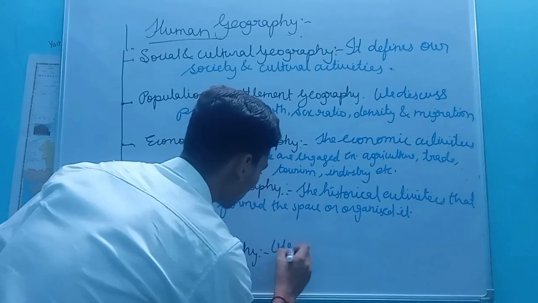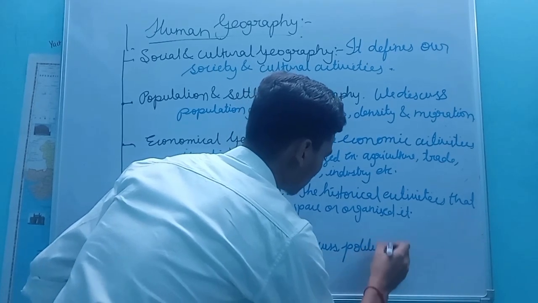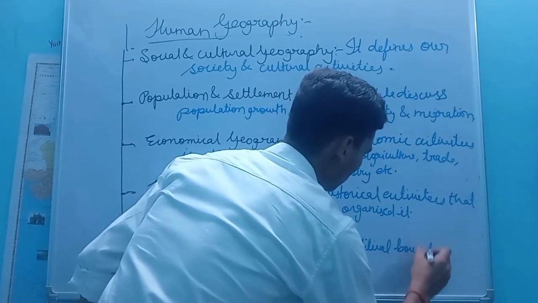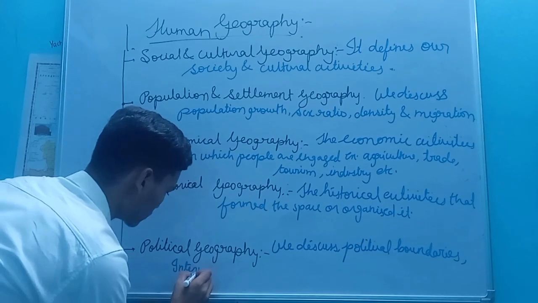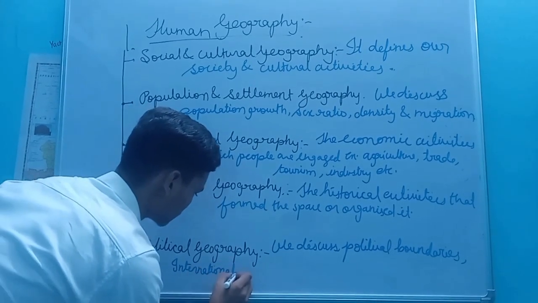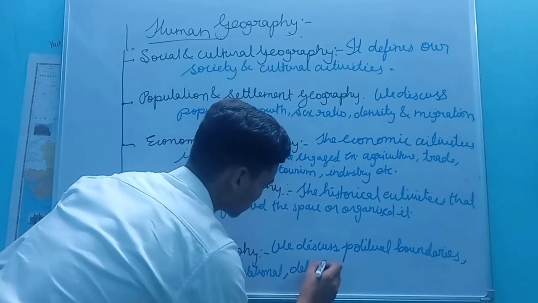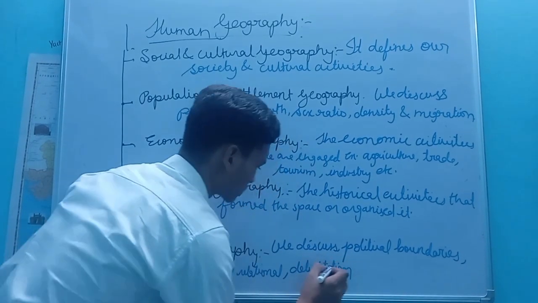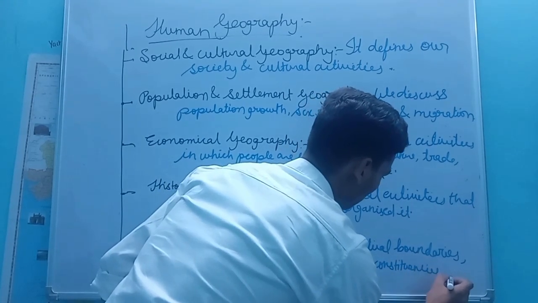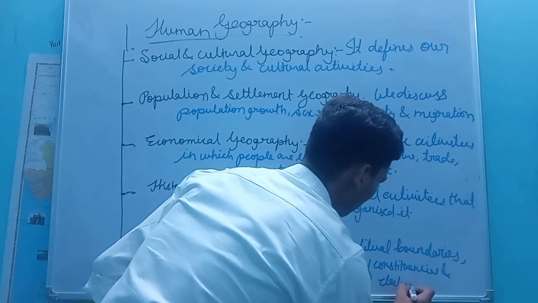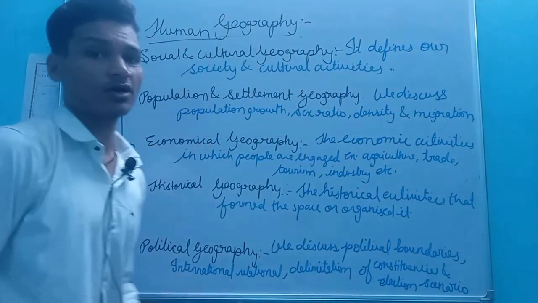So we discuss political boundaries, interstate relations, international relations, delimitation of constituencies, and the election scenario.